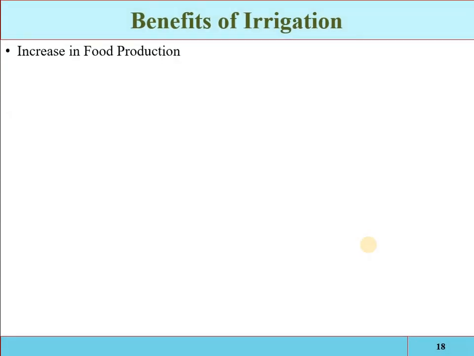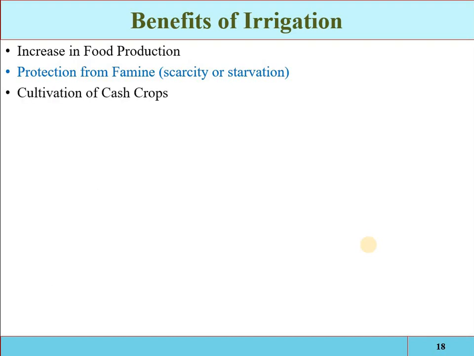Now, as we have discussed, if the right amount of water is provided to the agricultural area at the right time, then what we will obtain? So the food production will be increased, the crop growth will be optimum, and due to the controlled and timely supply of water to the crop, the yield is increased. Protection from famine. The construction of irrigation works helps during the famine and drought period.